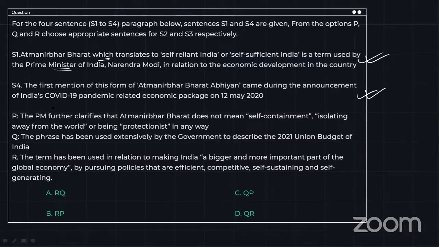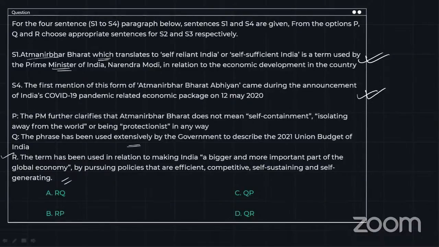Let's see the sentences. The PM further clarifies that Atmanirbhar Bharat does not mean self-containment. The phrase has been used extensively. The term has been used in relation to making India a bigger and more important part of the global economy. Okay, so you have three sentences. Now, when we are introducing the term Atmanirbhar, right? First, what you have to do is talk about it. You have to define it, right?